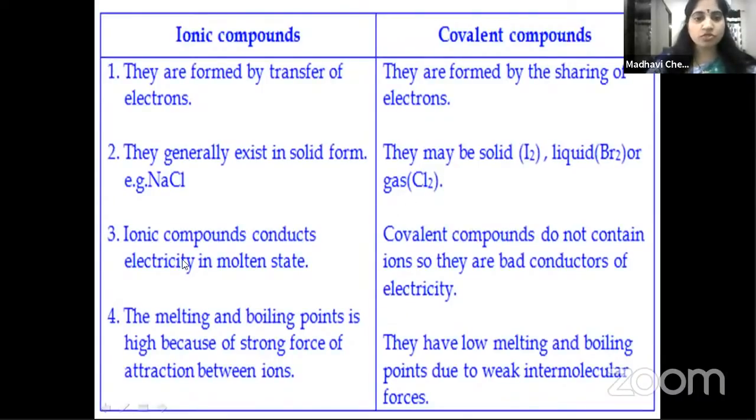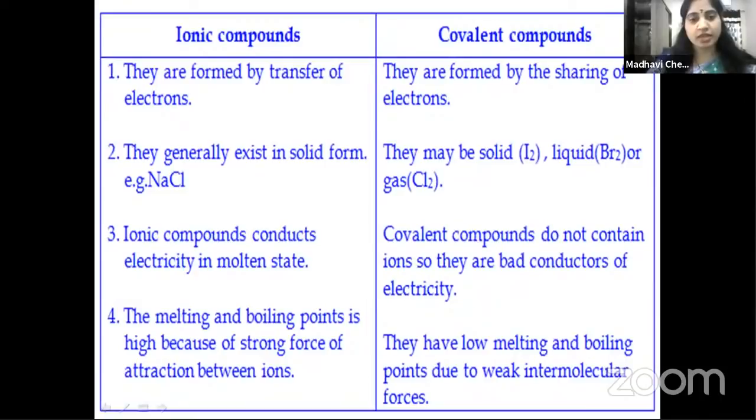Ionic compounds conduct electricity in molten state. So in liquid state, ionic compounds conduct electricity because they provide free ions. Suppose, for example, molten sodium chloride, if you consider, it will give free Na+ and free Cl- ions. So for conductivity, we require free ions or free electrons, whereas ionic compounds, in molten state, provide free ions.